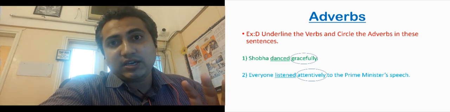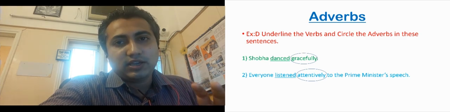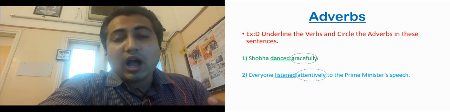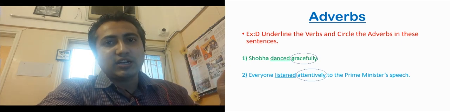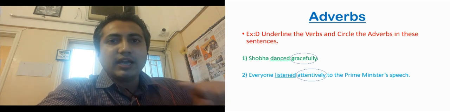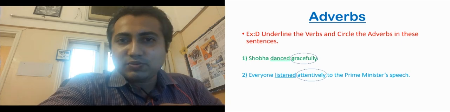Now, Shobha danced gracefully. What is the action here? Verb क्या है? Danced. Shobha danced how? Gracefully. So gracefully is telling about the action. So we will underline danced and we will encircle gracefully.